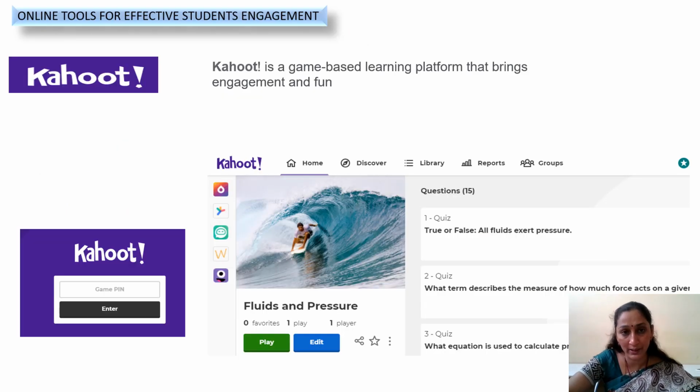So to start with, I shall start with Kahoot. Kahoot is a cloud-based quiz platform. It's a software application which is ideal for students and teachers, and most of you would know it is very widely used across the globe in online education. Teachers can create an account from any device, any location with a normal internet connection, and can make Kahoots. Questions with multiple choices can be created and used in a game mode.